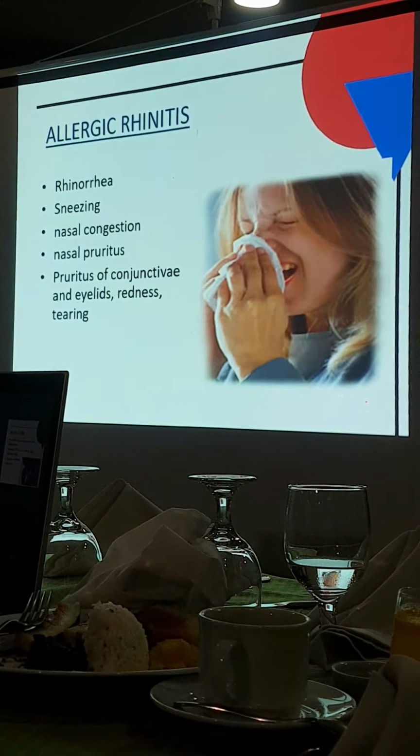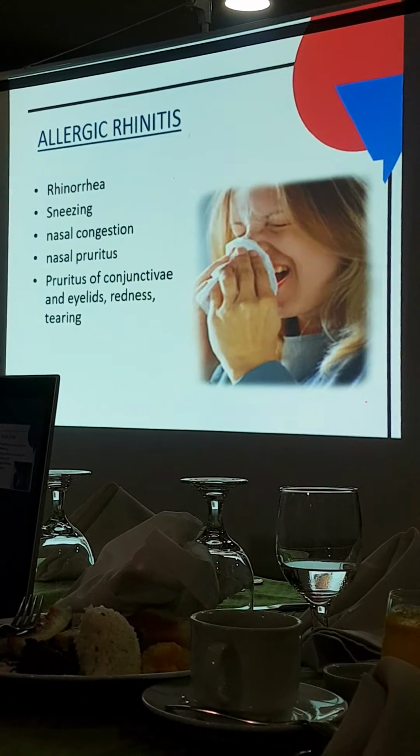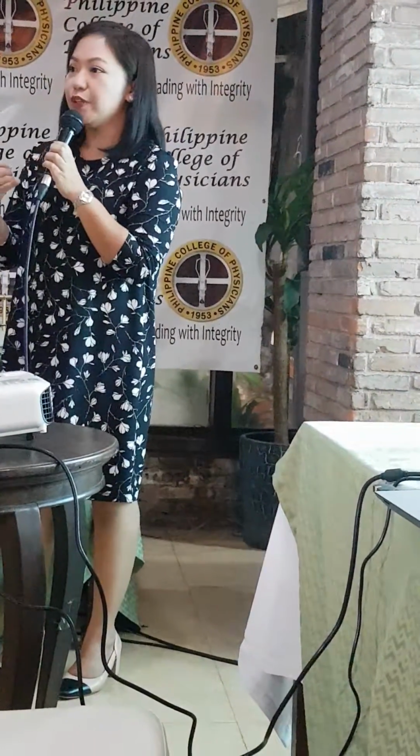But what would differentiate it from an allergy or allergic rhinitis is that allergic rhinitis would be more persistent and chronic. So even without yung mga fever, which we would observe in the usual viral infections or viral illnesses, in allergic rhinitis, usually there is no fever or there is no evidence of an infection.